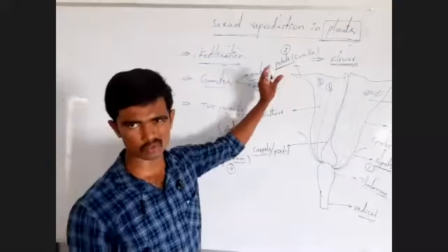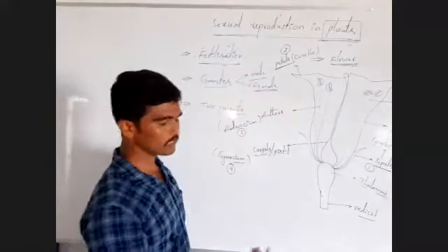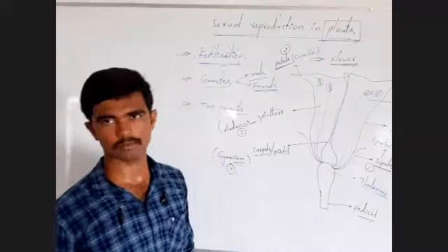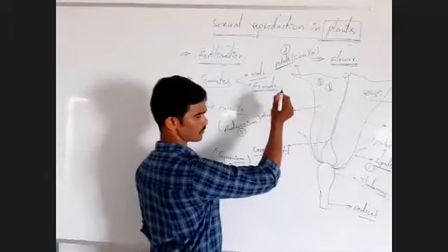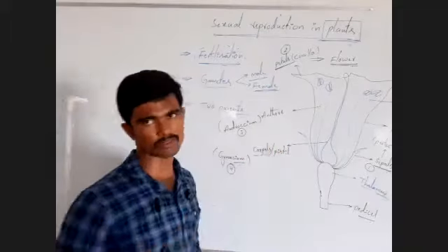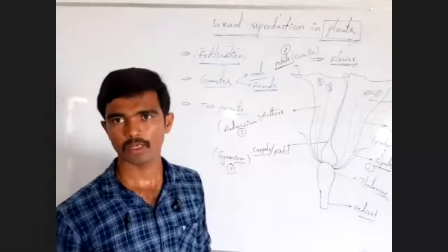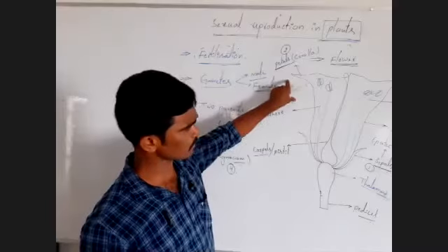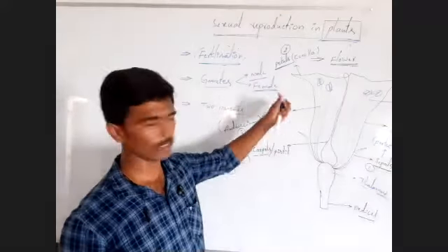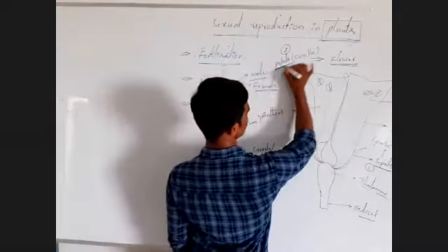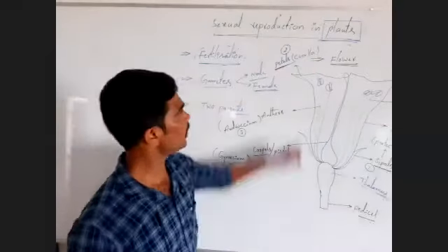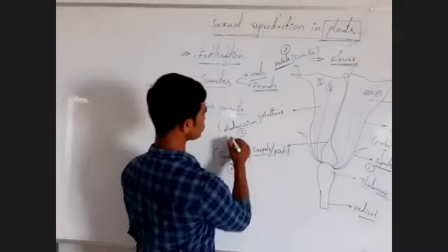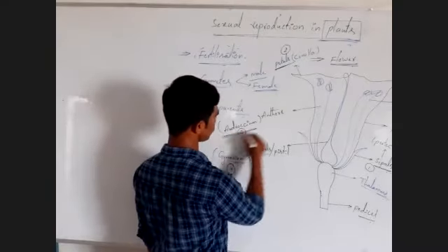Okay, this is the main important role of the petal. What is the use of the insects or pollinators? Pollinators perform the pollination process in plants. To perform the pollination process, plants should develop different types of colors of petals. Okay, this is very important. Remember. Next, androecium. Another very important one.